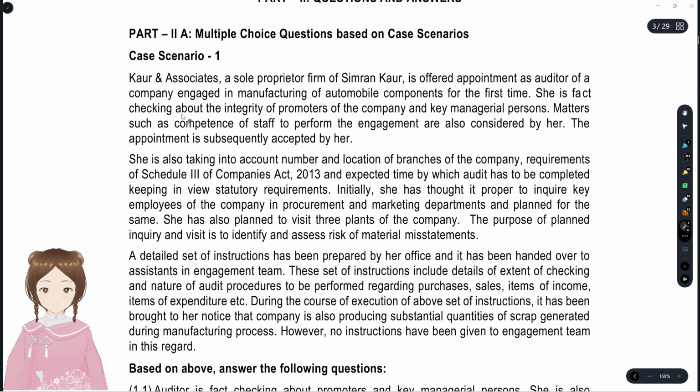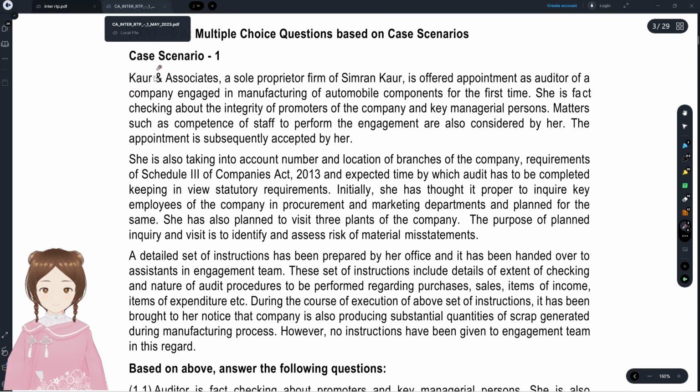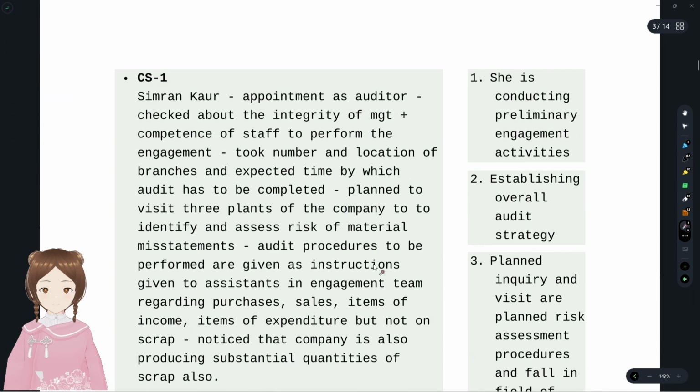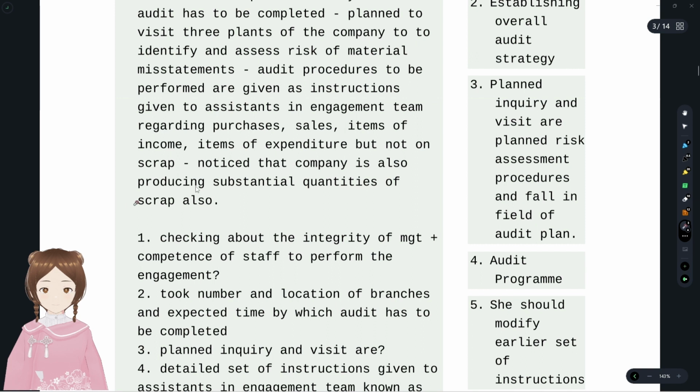It's very hard to remember if you want to revise the RTP the day before the examination. It would be very hard to read all this, right? So what we have done is made a gist of it so that you can read it for quick reference. Simran Kaur, a sole proprietor, appointed as auditor, checked the integrity of the management and competence, took the number and location of branches and planned to visit 3 plants of the company, for the purpose of identifying the risk of material misstatement. Audit procedure instructions were given to the engagement team, but they did not include scrap, and it was noticed that the company produces substantial quantities of scrap.